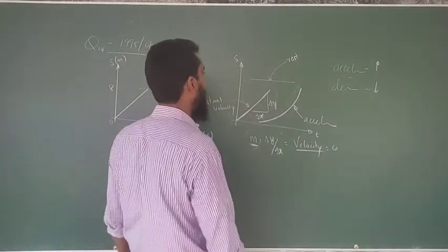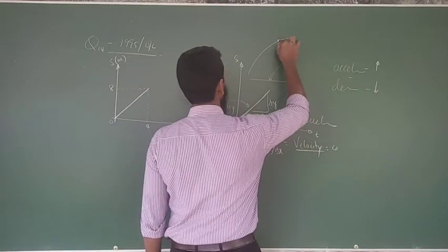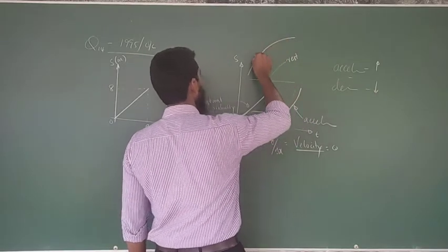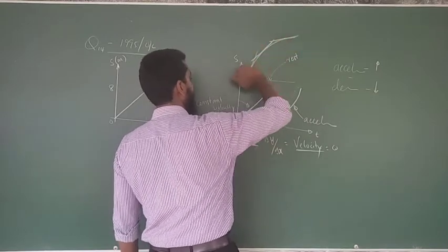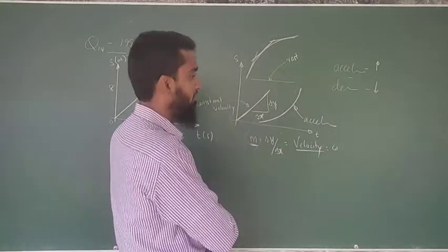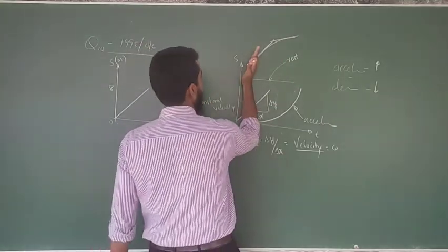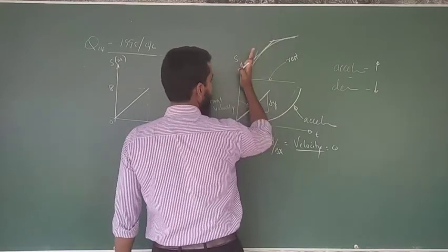Then how about the deceleration? The deceleration portion is going to be like this, because here the slope is high and the slope is getting reduced from time to time. Which means the velocity here is greater than here, and greater than here.